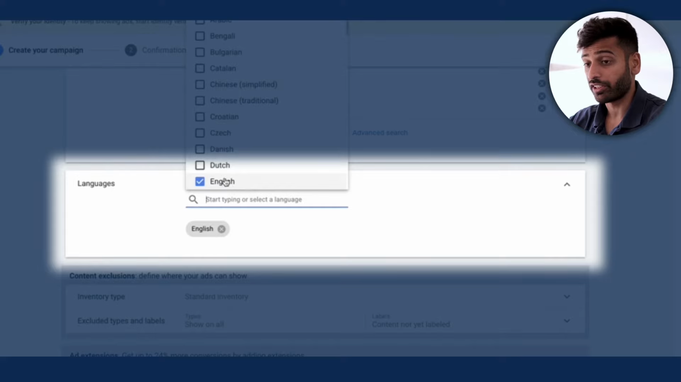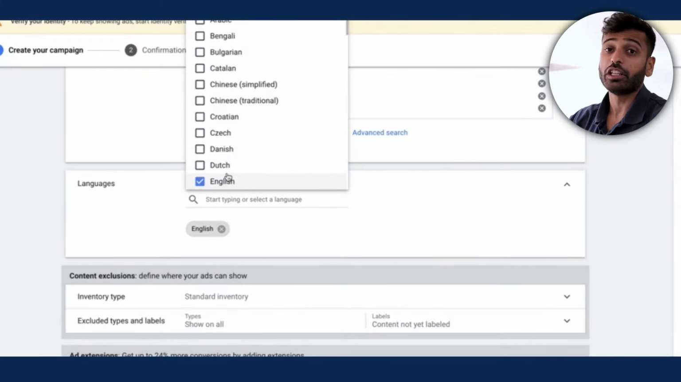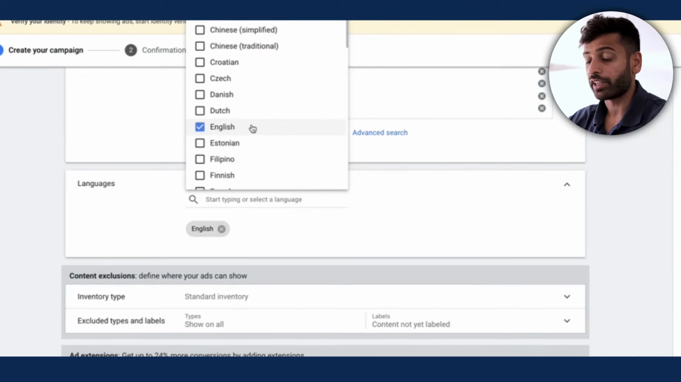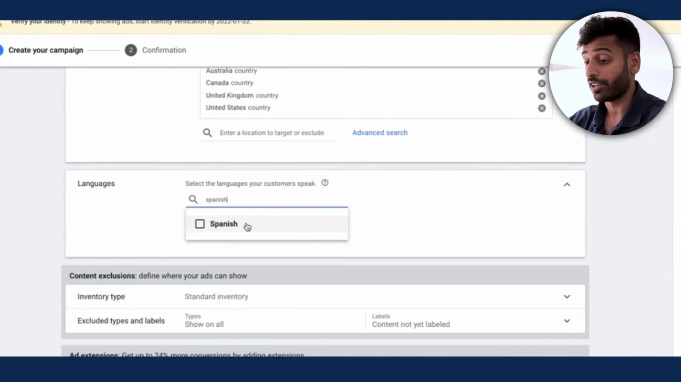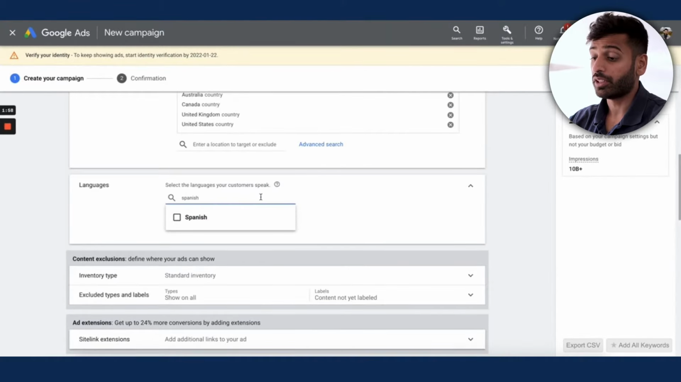Now, another great option is languages. You can actually target the languages people speak. So this is really good. For example, even in the US, there's a lot of Spanish speakers. If you target on English, you'll just get English speakers. If you're selling a Spanish offer in the United States, you can just target by Spanish and you will get a ton of traffic as well, right? So there's a lot you can do with the languages.